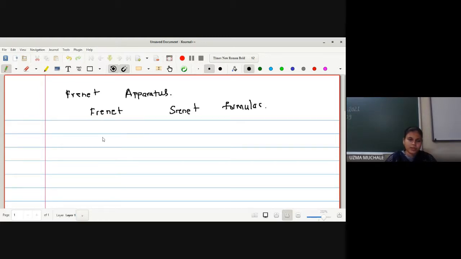Actually, this was introduced by Frenet in his doctoral thesis. That means he completed his PhD with the help of this Frenet apparatus only. He introduced this apparatus and got the doctorate degree with the help of this only.